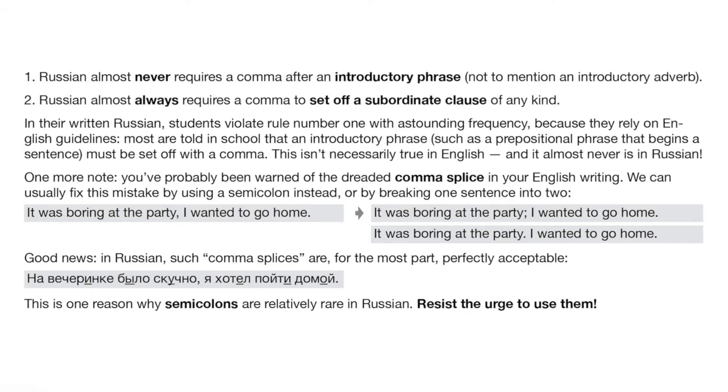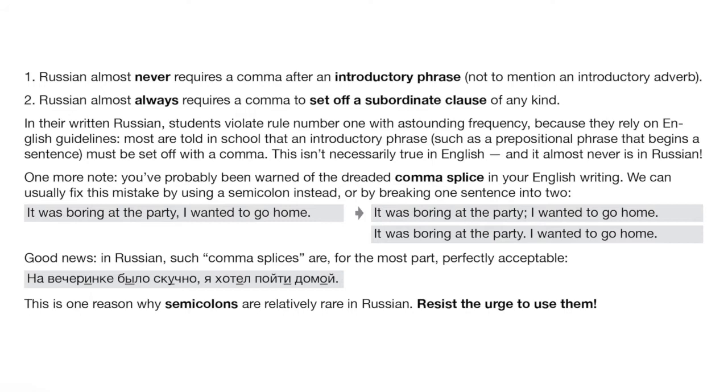Now, this is kind of rule number 3. In Russian, comma splices like this are, generally speaking, perfectly acceptable. And the same thing happens, by the way, in French. You may think of other languages where there isn't the strict rule against this use of a comma, where you can basically just have a sentence that keeps running on. You have complete sentences strung together one after another using commas.